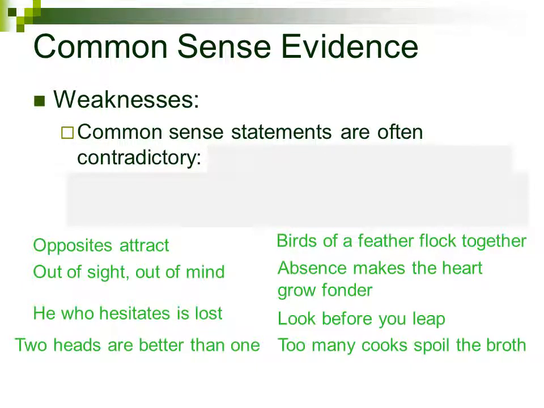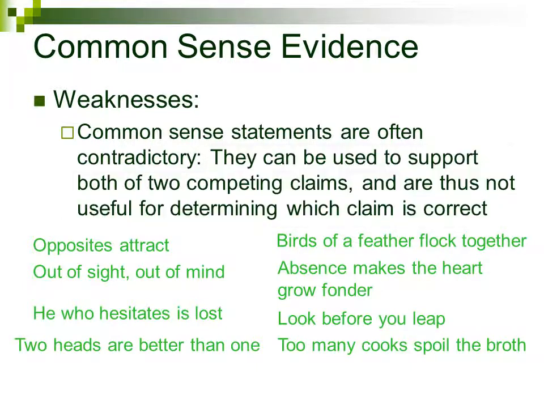So, for many beliefs that people accept as true because lots of people believe in them, there is also a completely contradictory belief that is also accepted as true because lots of people believe in it. The reason this is a problem, then, is that common sense evidence can be used to support both of 2 competing claims, and thus it is not useful for determining which claim is correct.